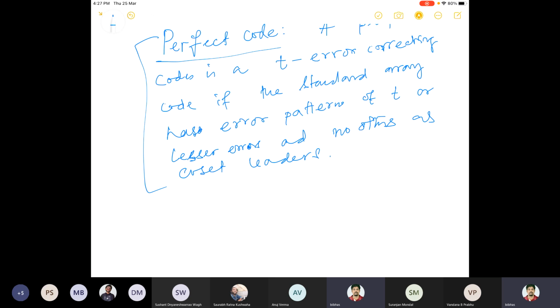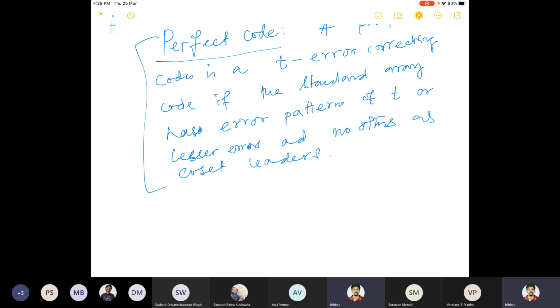But if it's not a perfect code, then you have to go to t+1, and after t+1 there are many choices. Let's say t+1 will have 10 choices. Out of that 10 you have to fill the gap. I mean, you have to fill the standard array table, and choose some of these n-tuples whose weight is t+1.